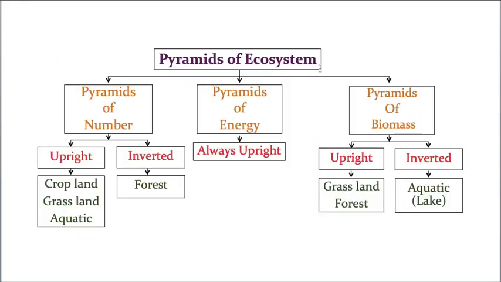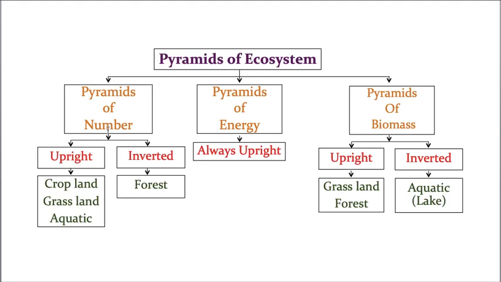Now let us take a brief summary of today's lecture. Pyramids of ecosystem. The pyramid concept was given by whom? Hope you remember who gave this. It was given by Charles Elton. That's why it is called Eltonian pyramid or Elton's pyramid. Such pyramids are of three types. The first one is pyramid of number, pyramid of energy, and pyramid of biomass.